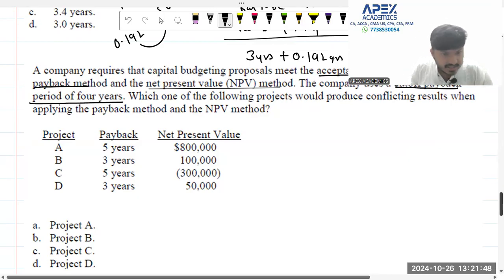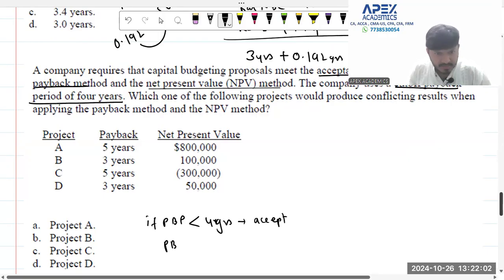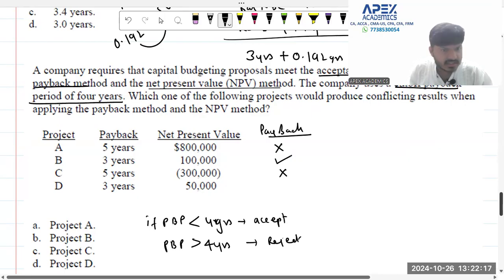It shows clearly that if the payback period is less than 4 years, you will accept the project. If the payback period is greater than 4 years, you will reject the project. So let us analyze the project on the basis of payback. It is 5 years, so you are going to reject. It is 3 years, you will accept. It is 5 years, you will reject. It is 3 years, you are going to accept the project.